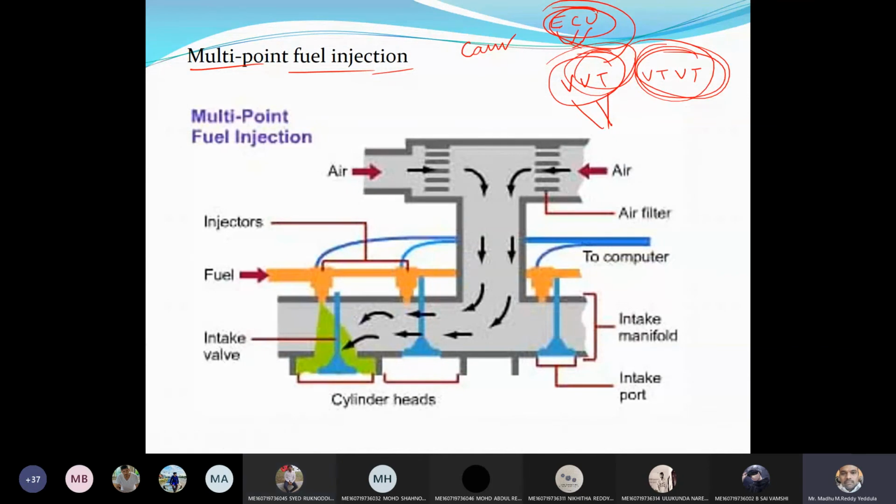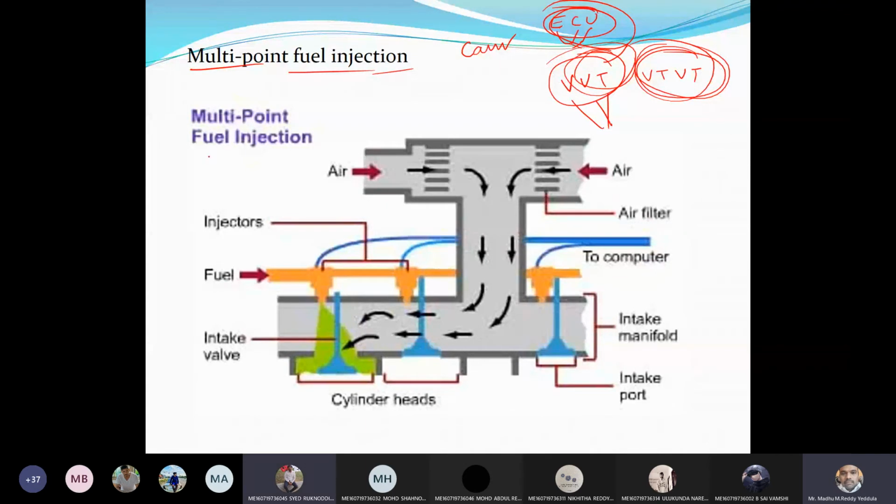If you don't close the door, it will give a warning. If the door is partially closed, it will give a warning. If you are going at high speed, it will also give a warning. All are sensors only. To increase safety, these are the things they incorporated.